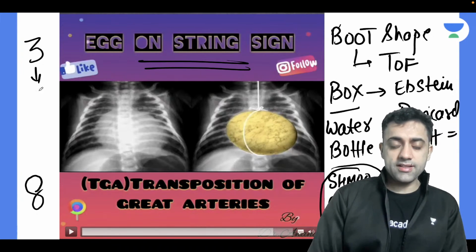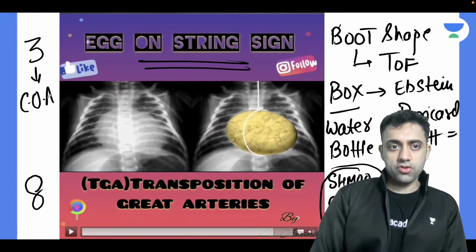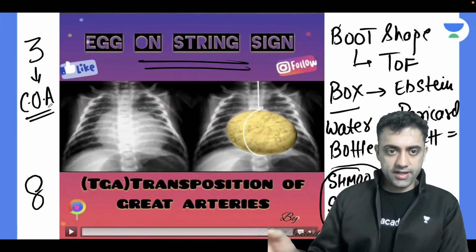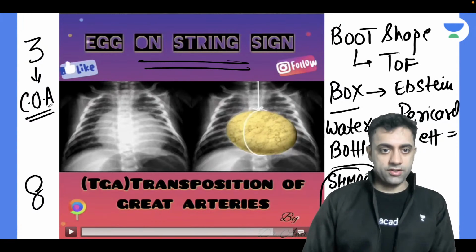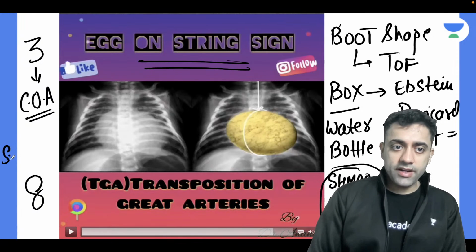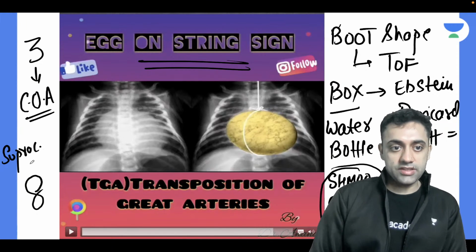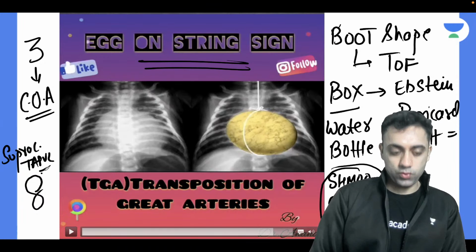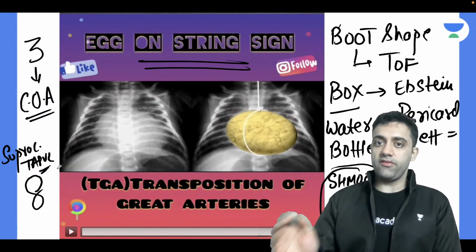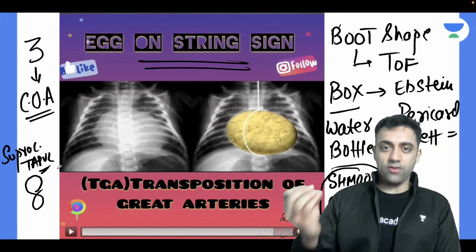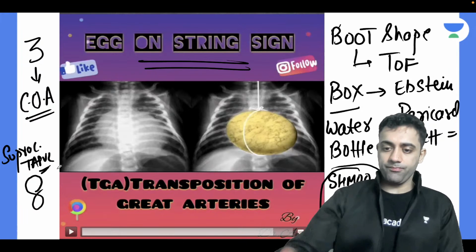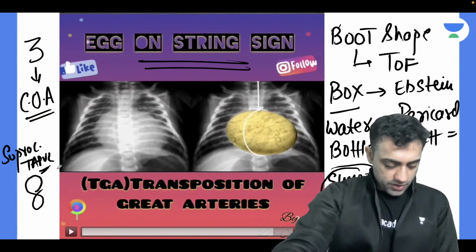Figure of 3 appearance on X-ray, you see in coarctation of aorta. And where do you see figure of 8 appearance? Figure of 8 appearance you see in supracardiac TAPVC. What is TAPVC? Total anomalous pulmonary venous connection. Done. I assume we all know this much.